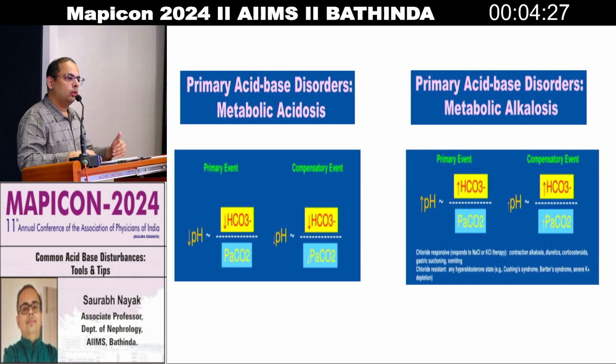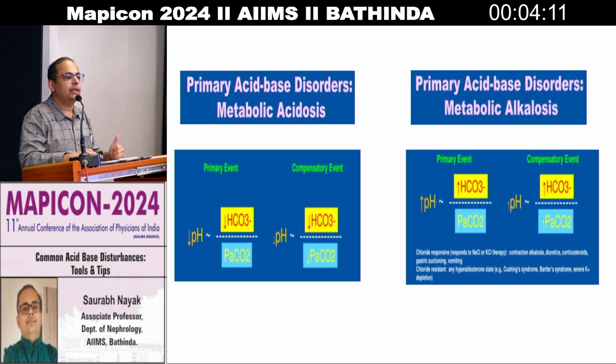How to lose PCO2? By increasing respiratory rate, so the lungs will exhale more PCO2. This will be the compensatory mechanism. Similarly, in metabolic alkalosis, what is happening? Bicarbonate is accumulating, so pH is increased. Again, correction will happen in the same direction. So what will happen? PCO2 is increased.